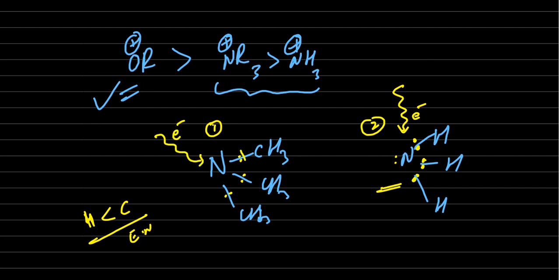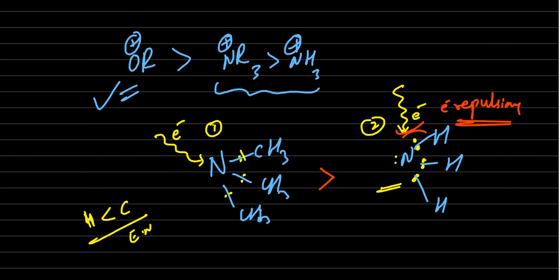This nitrogen already has more electrons, that's why there are electron repulsions. So comparatively, NCH3 is higher than NH3.